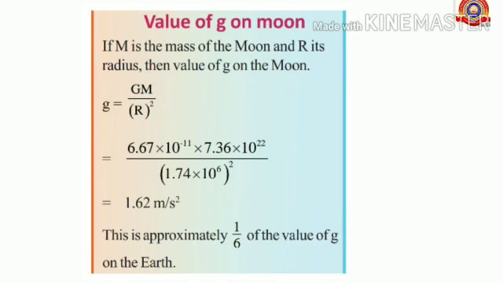So this is approximately 1 by 6 of the value of g on the earth. The gravitational constant remains the same everywhere, and from this we can say that the value of g, the acceleration due to gravity, is greater on the earth than on the moon.